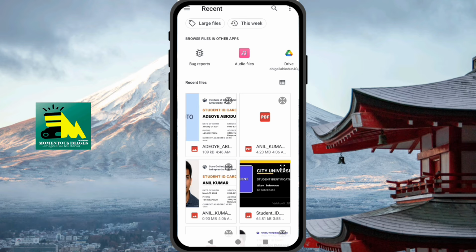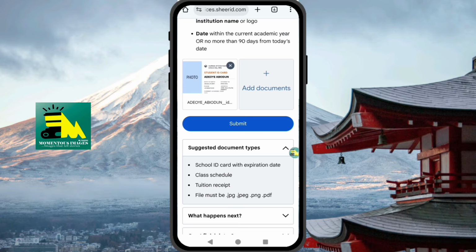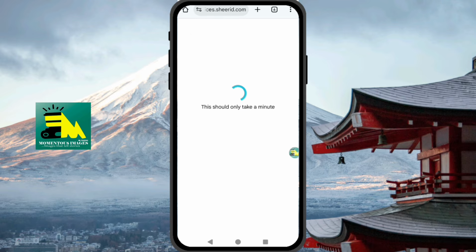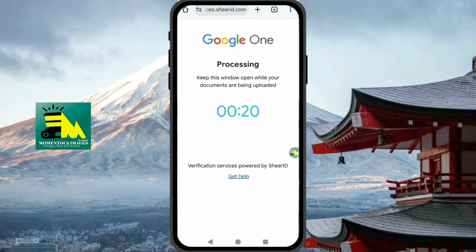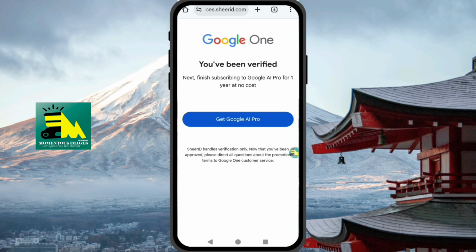Okay, so this is my ID card here, so I'm going to click. Yeah, I've inserted it. Then submit. Allow it to load. Just patiently wait for it. It won't take long. Alright, so you can see you have been verified. That's interesting.